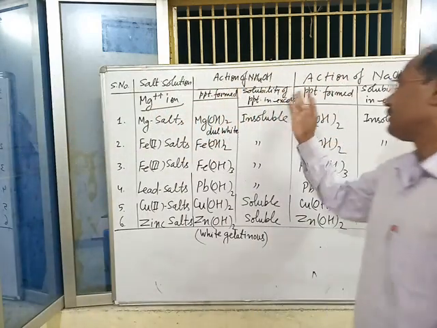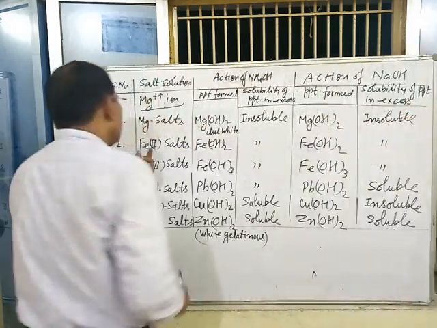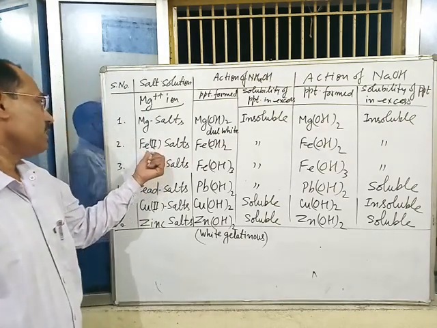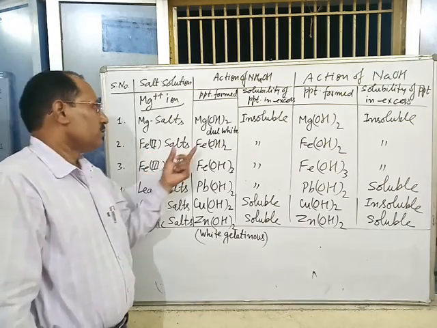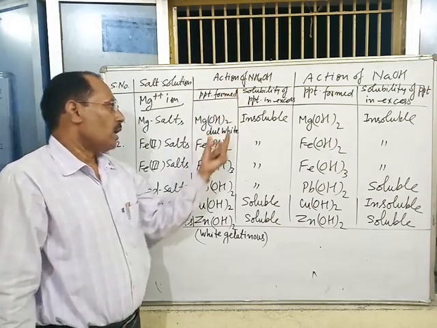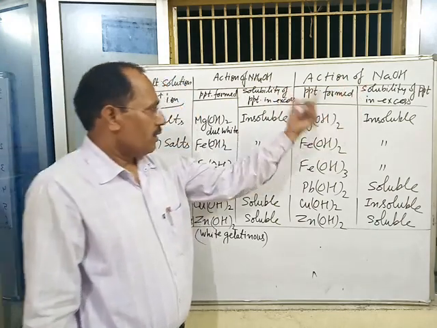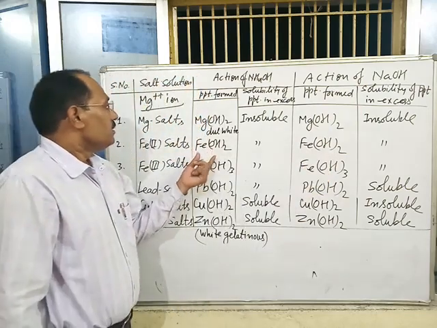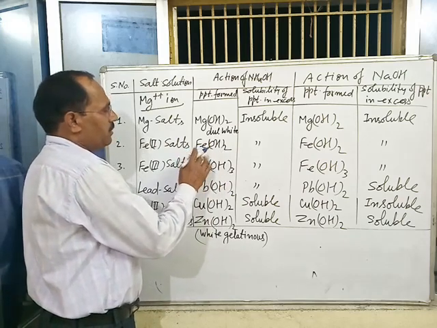Okay. Next experiment is, with the help of these reagents, ammonium hydroxide and sodium hydroxide, how will you identify the presence of ferrous ion in a given salt? To identify Fe2+ ion, ferrous ion, in a given salt, first of all, aqueous solution of this salt is treated with small amount of ammonium hydroxide, and again a small amount of sodium hydroxide. Then dirty green. What is the color of Fe2+ ion precipitate? Dirty green.